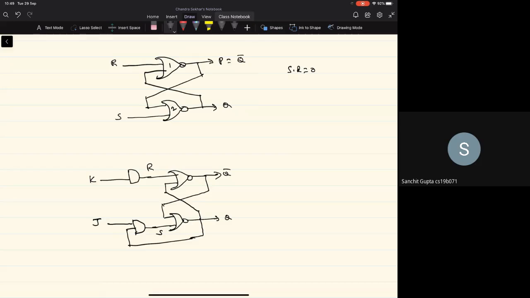So we see that the Q goes as input to the AND gate, and as you can guess, the Q bar output will go as input to the second AND gate, and the outputs of these AND gates go as the R and S inputs of the SR flip-flop. This is what is referred to as the JK flip-flop.